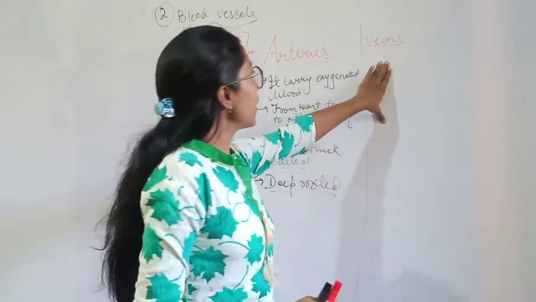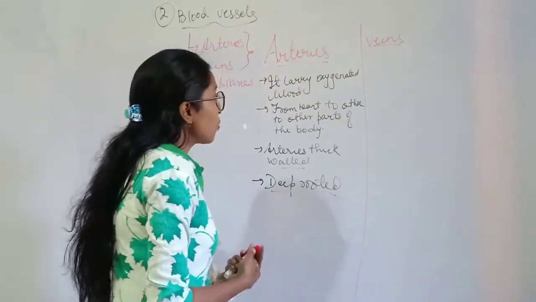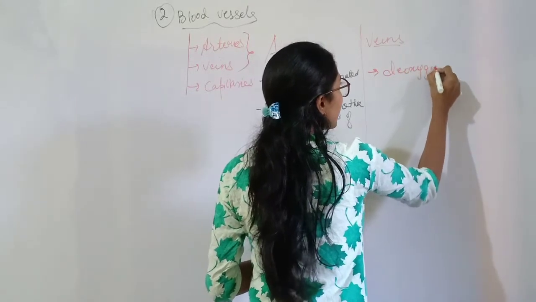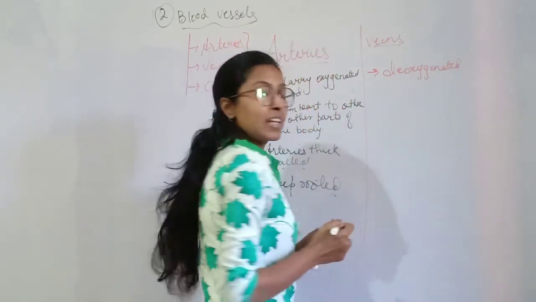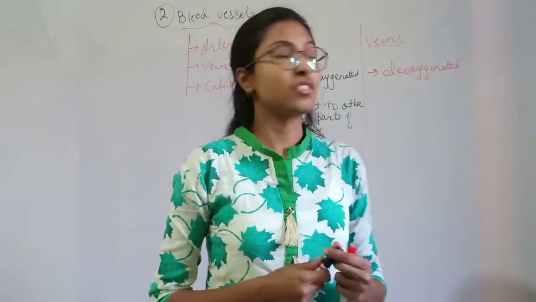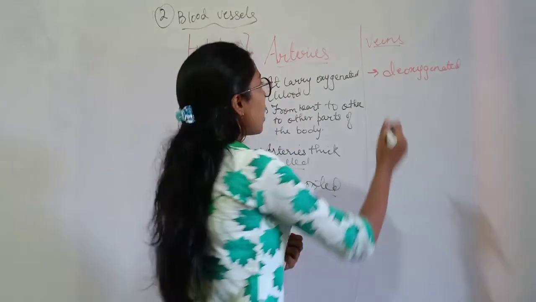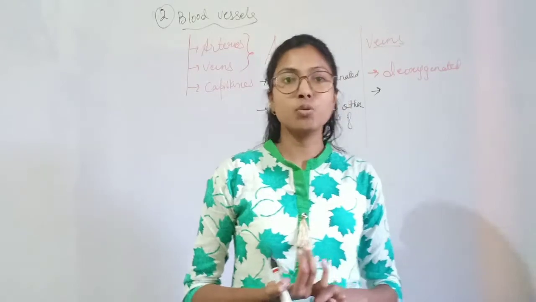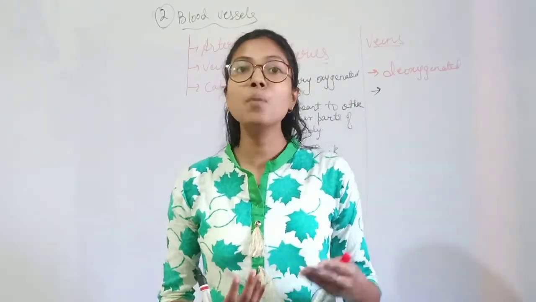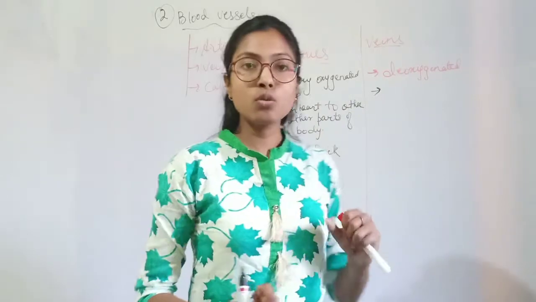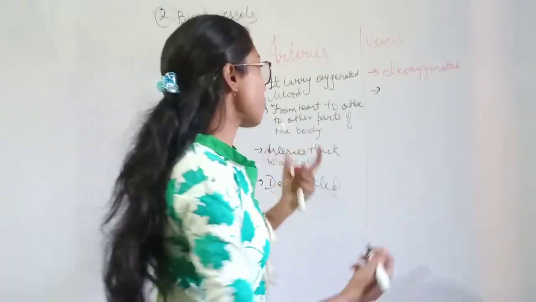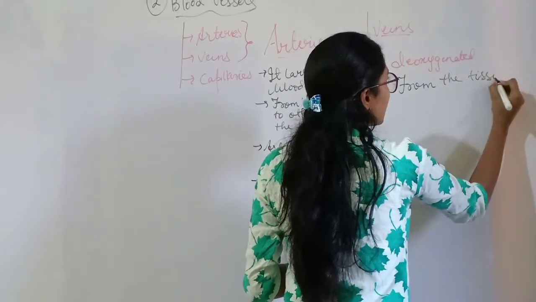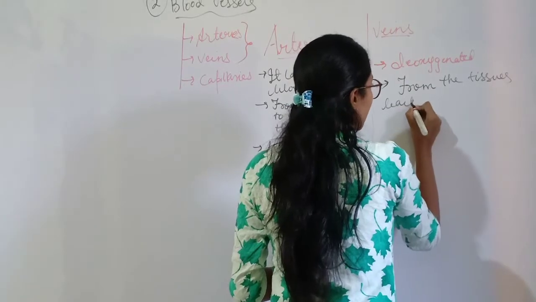Now if I talk about veins, veins carry deoxygenated blood, meaning blood which does not have oxygen. Now from where do they carry the deoxygenated blood? When the arteries supply blood to the tissues, the tissues use that oxygen and the blood becomes deoxygenated. So veins take the deoxygenated blood from the tissues back to the heart.